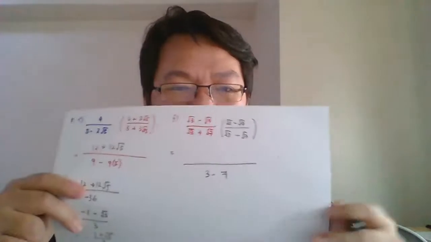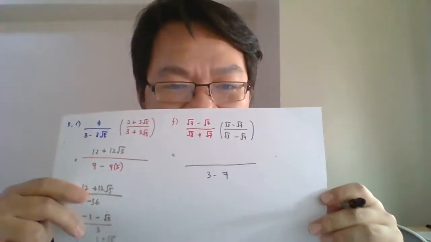Sangat mudah, okay? Sangat mudah. Semudah ABC, okay? Semudah ABC. Now, cuba lihat yang atas. Okay, on the top. When you expand on the top, please be careful. Surd 3 times surd 3 equals to 3. Surd 3 negative surd 7 negative surd 21 minus surd 21 plus 7.